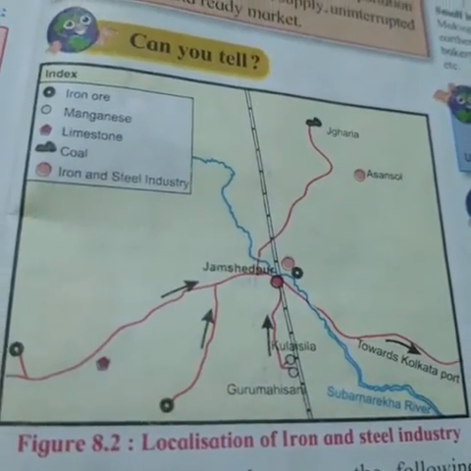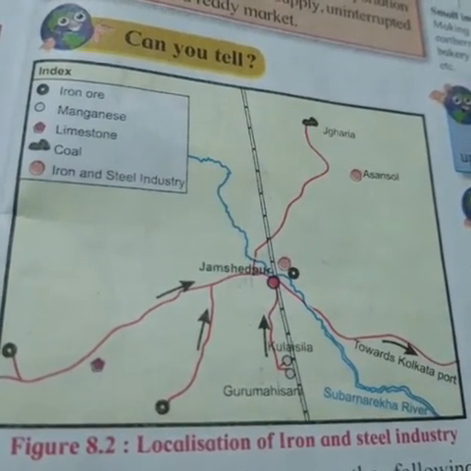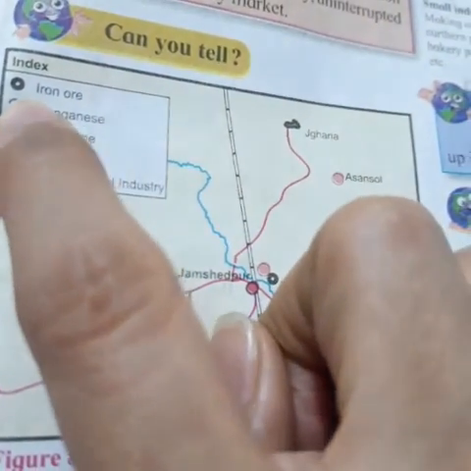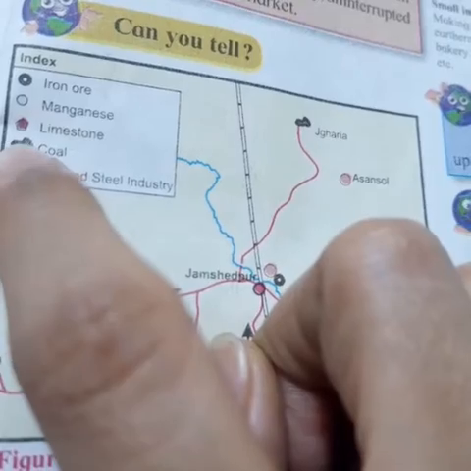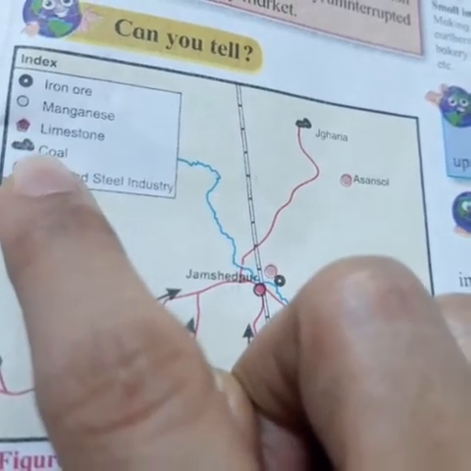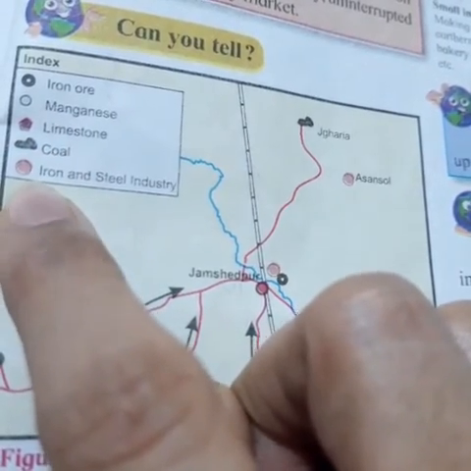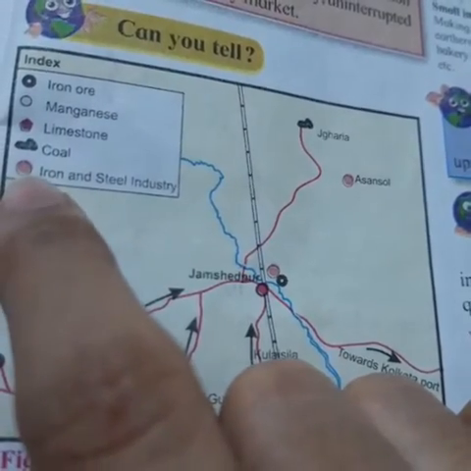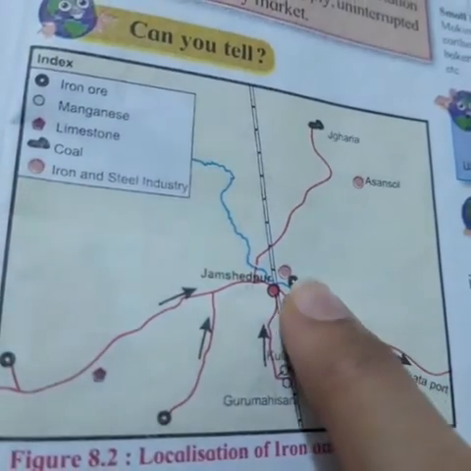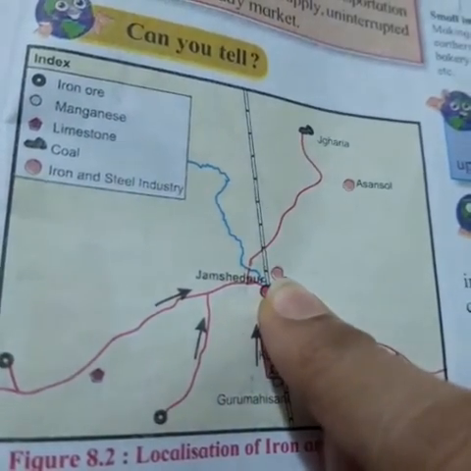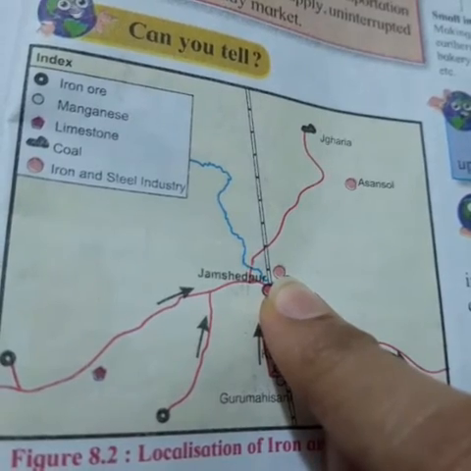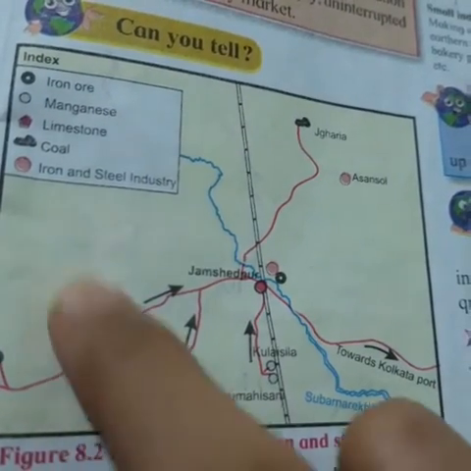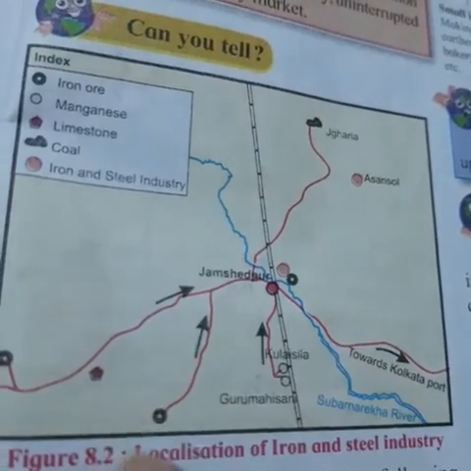Now this is the localization of the iron and steel industry. Now they have given the symbol of iron ore, then this is the symbol of manganese, limestone, coal and the iron and steel industry. Now if you see, this symbol is over here. So this area is of the iron and steel industry. This symbol is of this, so this is the area of limestone.